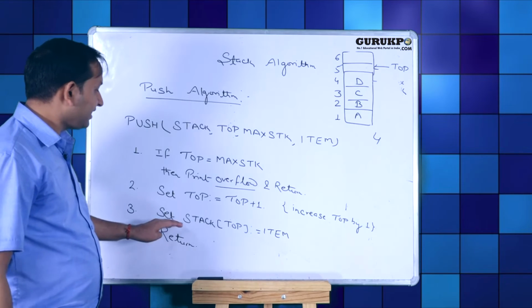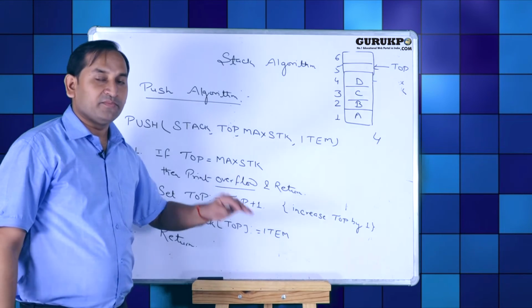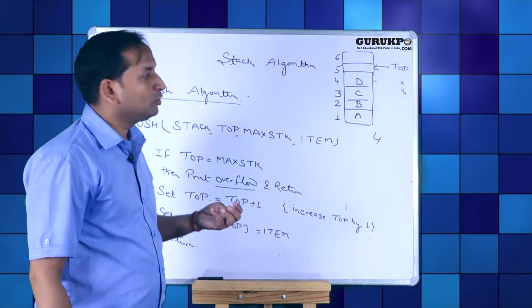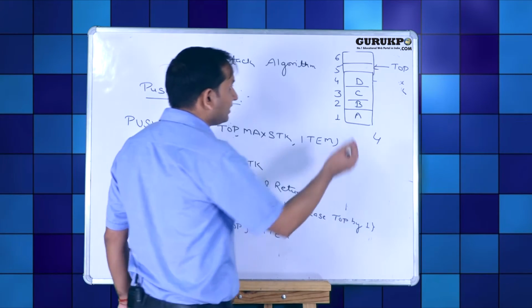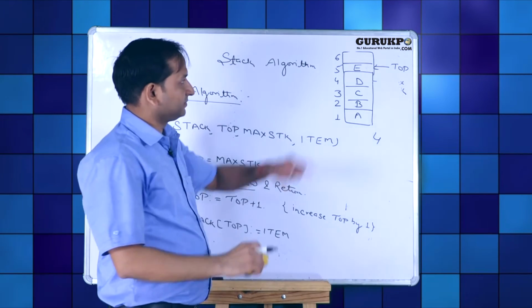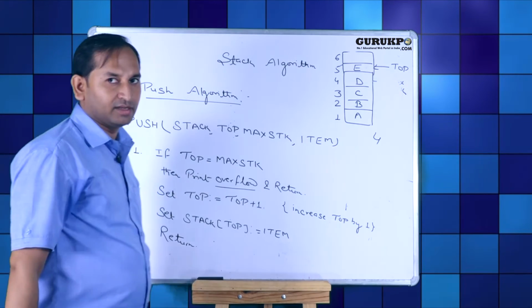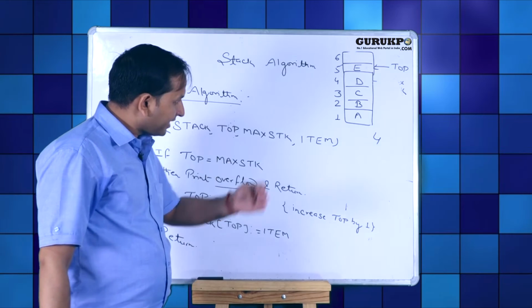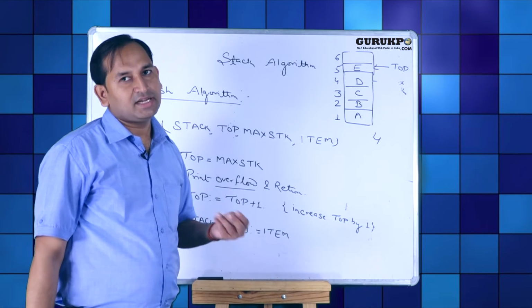Third step is set stack top equal to item. We can easily insert new data item into top of the stack. Suppose we want to insert E, then location of E is now 5th. Last one is return. We can return or apply the procedure again.